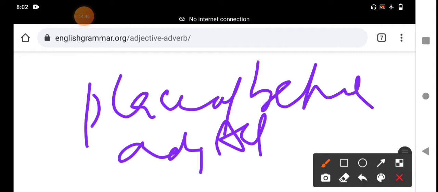We should know the definition of the adverb. An adverb is a word which modifies a verb, an adjective, or another adverb.